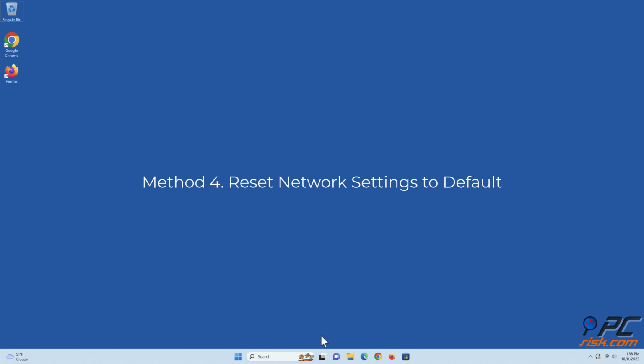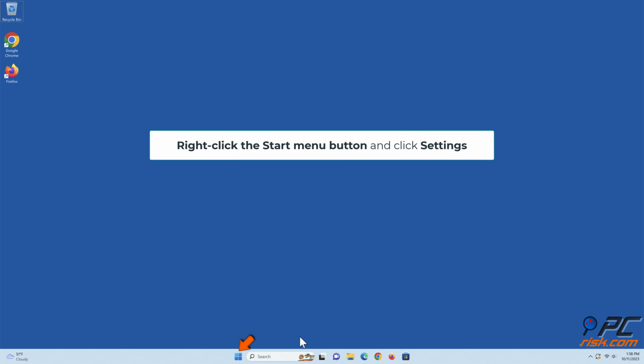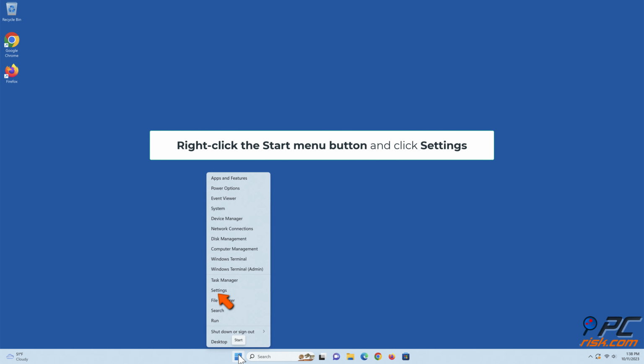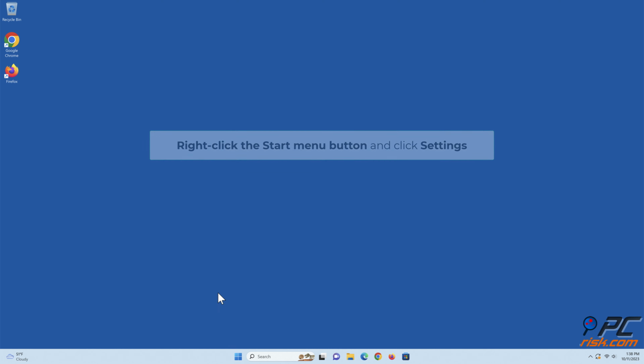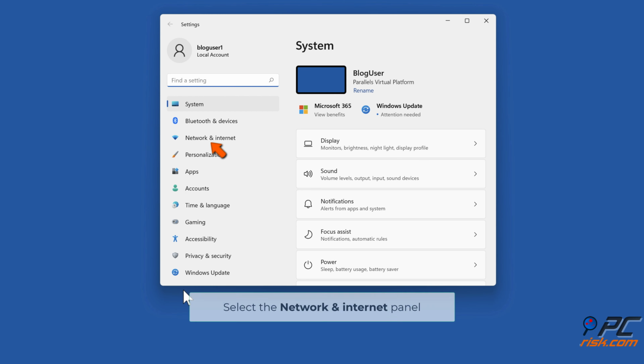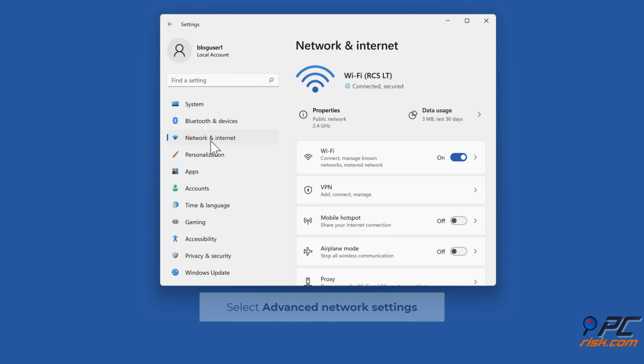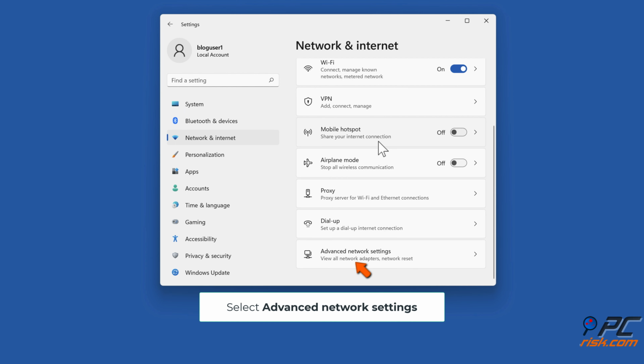Method 4. Reset network settings to default. Right-click the Start menu button and click Settings. Select the Network and Internet panel. Select Advanced Network Settings.